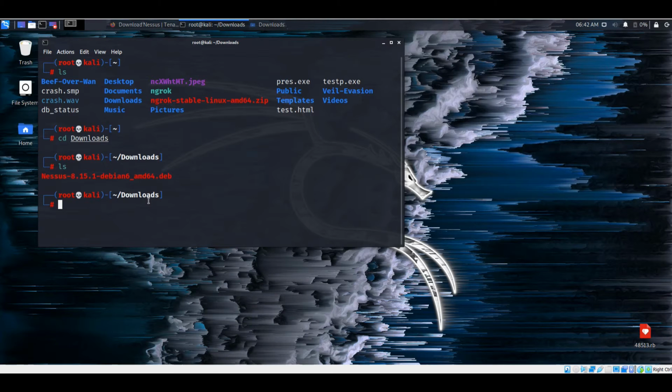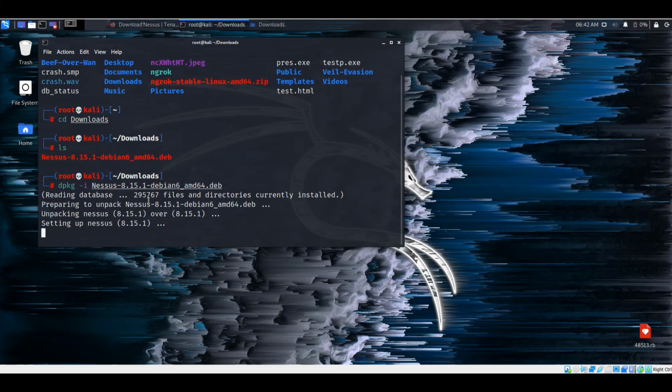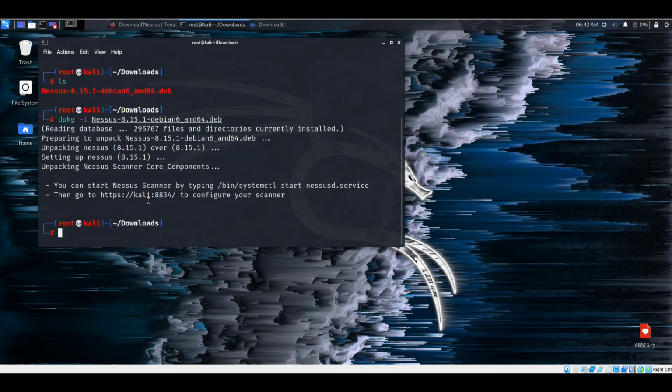Follow this command, dpkg -i and the file name. It will unpack or unzip our file. After we unpack, we can start the Nessus service by copying this command here.